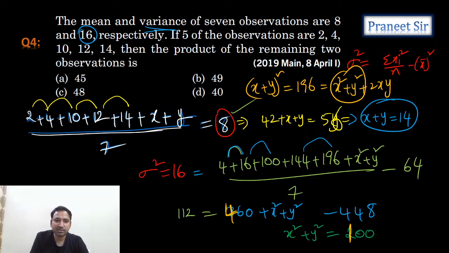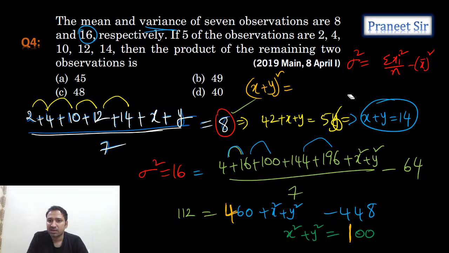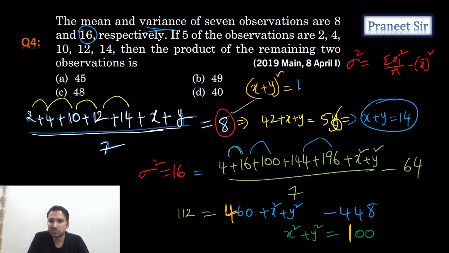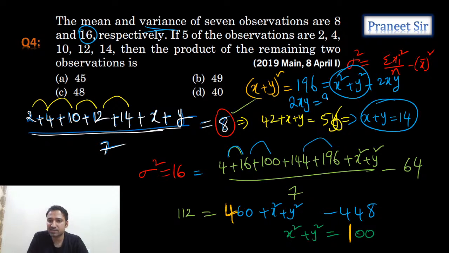So from this, okay, let me do one thing. Let's erase this part. And here x square plus y square we know, which is 100. So let's do this part again. So x plus y whole square we know, guys. X plus y whole square is equals to how much? X plus y whole square is 196, which is x square plus y square plus 2xy. But x square plus y square value we know, 100. So from this how much do we get, guys? 2xy we're getting as 196 minus 100, which is 96. From this xy we can calculate.